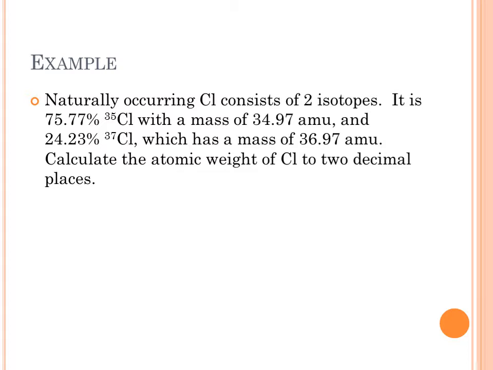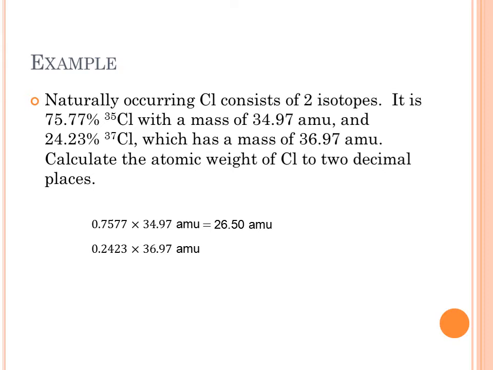We're going to calculate the average atomic weight of chlorine to 2 decimal places. So what you really want to do is take that percentage, convert it to a decimal, and multiply it by the mass of that particular isotope. And that's what we've done here for the first one. 0.7577 times 34.97 atomic mass units equals 26.50 atomic mass units.